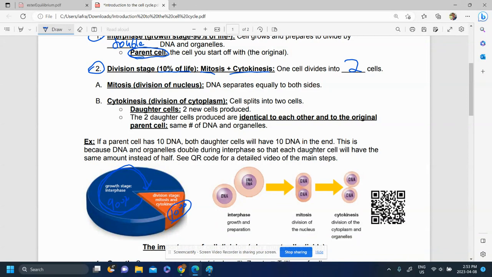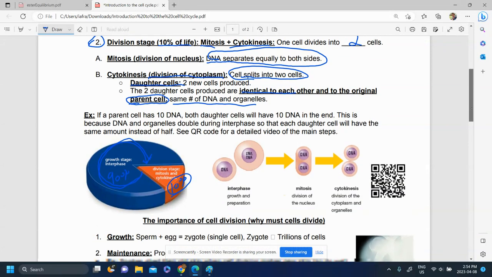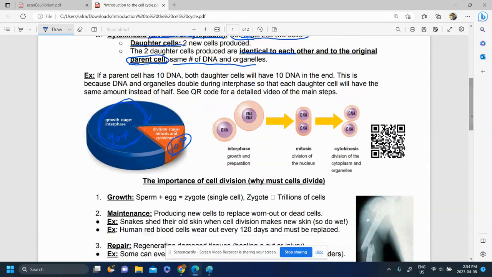So what is mitosis? Well, mitosis is the DNA being separated equally to both sides. And cytokinesis is, we call it division of the cytoplasm. It's when the cell actually splits into two new cells. And again, those two new cells are called daughter cells. And those two daughter cells are identical to each other. So they have the same DNA as each other, but they're also identical to the original parent cell they were once before. So they have the same number of DNA and organelles, for example. So genetically identical.